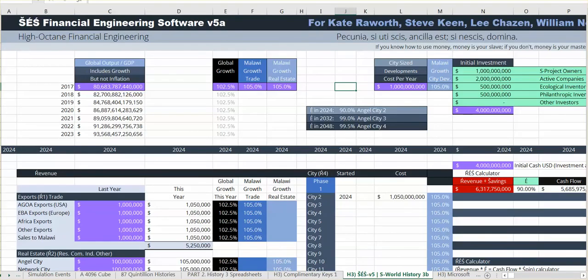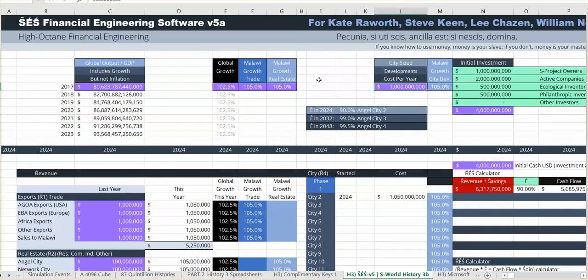Okay, briefly, and note it's that tab. This is the tab, V5, S-World History Free B. Okay, a little bit of a navigate around here first. Here we can see global growth. If I change this percentage to 105, it changes everything across the whole spreadsheet. Same for Malawi growth, same for Malawi growth in real estate. In general, I've put global growth at 2.5% and Malawi growth at 5%, which is very much in line with how things are probably going to roll out.